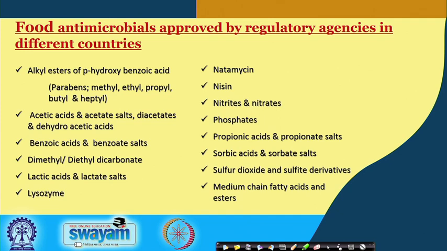But a general list is provided here, and this includes alkyl esters of para-hydroxybenzoic acid like parabens, acetic acid and acetate salts, benzoic acid and benzoate salts, dimethyl or diethyl dicarbonates, lactic acid and lactate salts, lysozyme, natamycin, niacin, nitrates and nitrites, phosphates, propionic acid and propionate salts, sorbic acid and sorbate salts, sulfur dioxide and sulfide derivatives, medium chain fatty acids and esters.